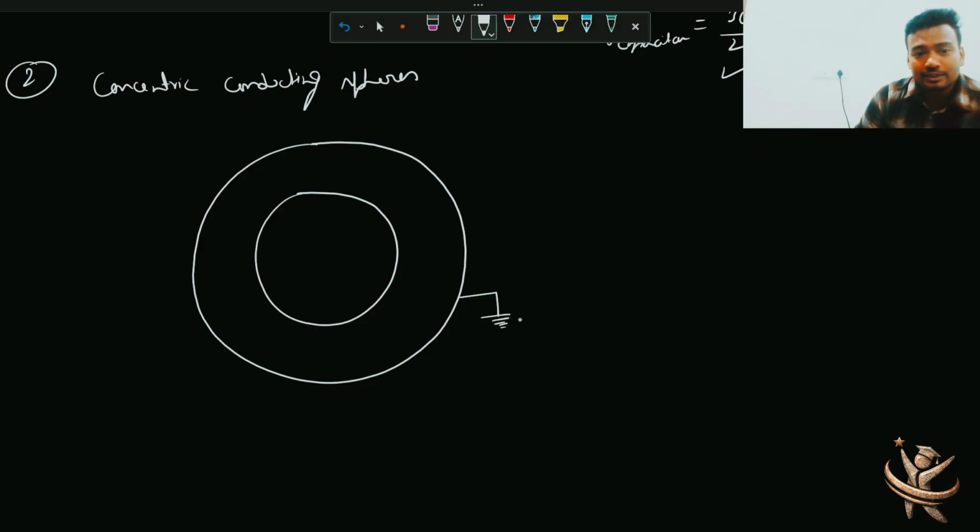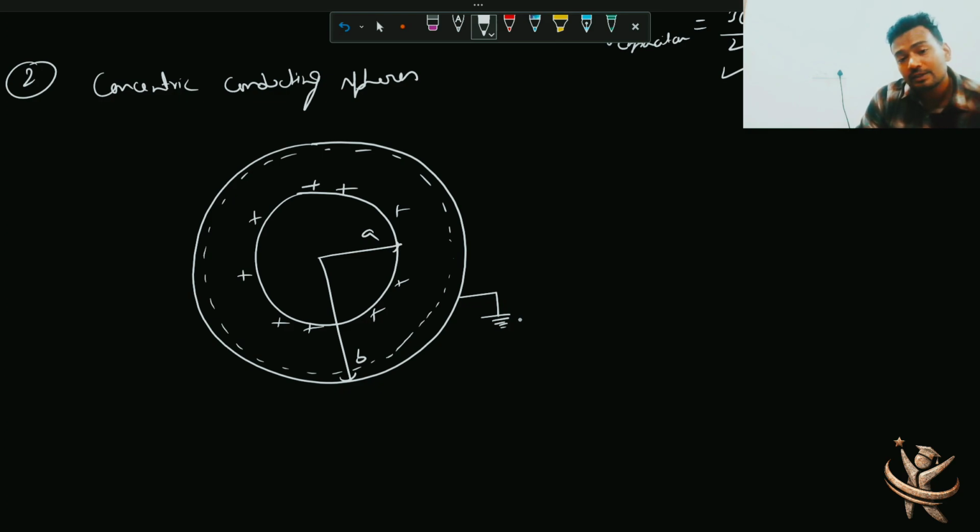In that particular scenario, first let me take radii A and B. So if I give some positive charge to the inner sphere, this will induce a negative charge on the inner side of the outer sphere. And this outer sphere is connected to the ground where potential is 0. So this charge is getting 0, not because potential 0 implies charge 0, but in this particular scenario you are getting 0 charge. This you can prove in a very easy manner.